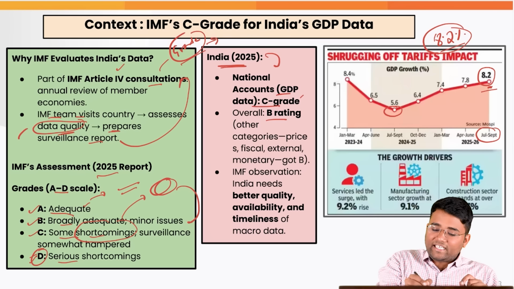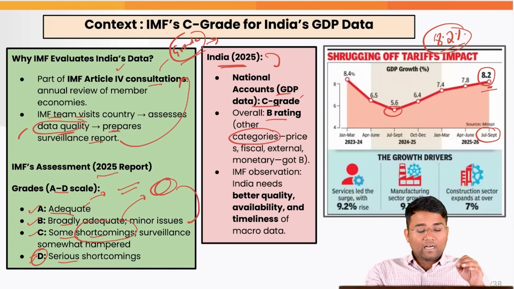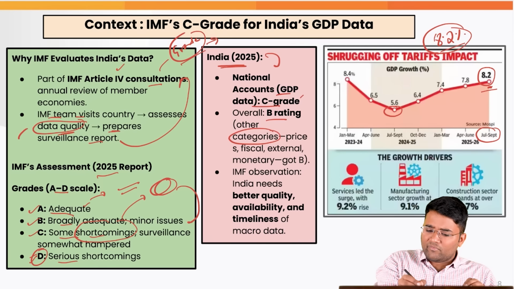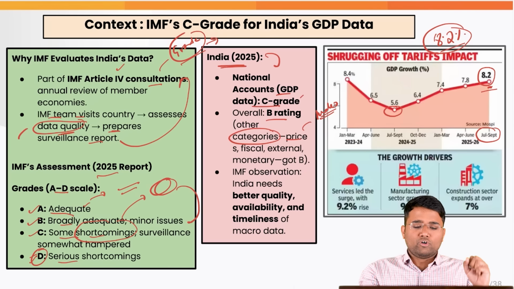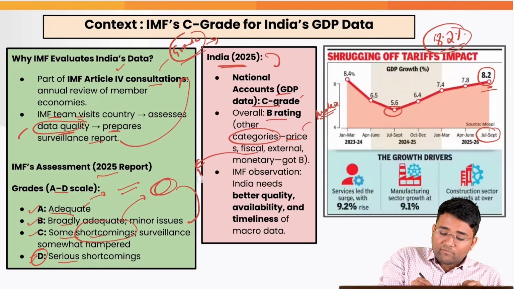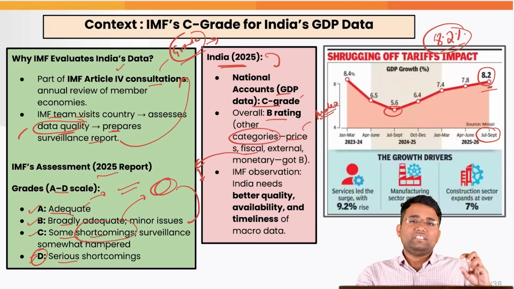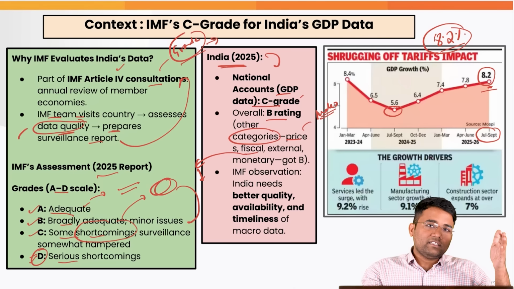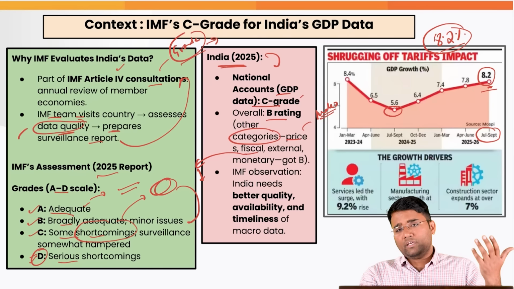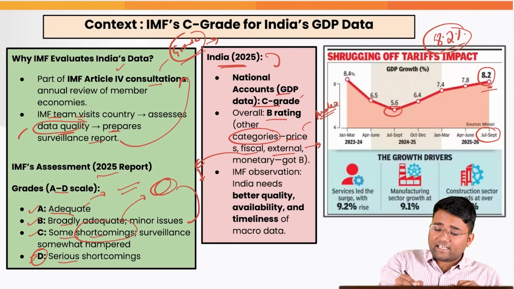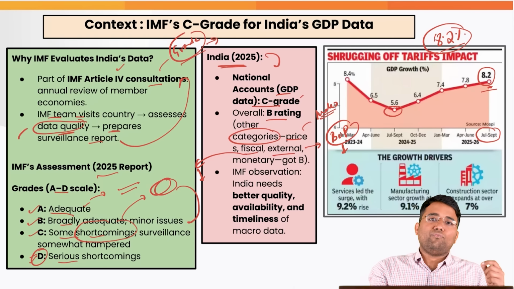If we talk about the other categories and components that were taken into account to give this grade to the Indian national accounts: with regard to prices, that is the indices giving an idea about inflation in the economy. Then the fiscal category, for example, the deficits, how exactly the government is maintaining its accounts, whether it is the current account, capital account, and whether the picture of the deficit is coming properly in the open domain or not. Then with regard to the external category, the balance of payments status, what the current account balance is, what the status of forex reserves is.